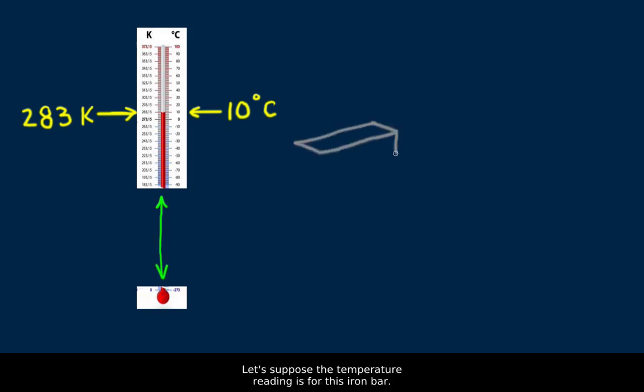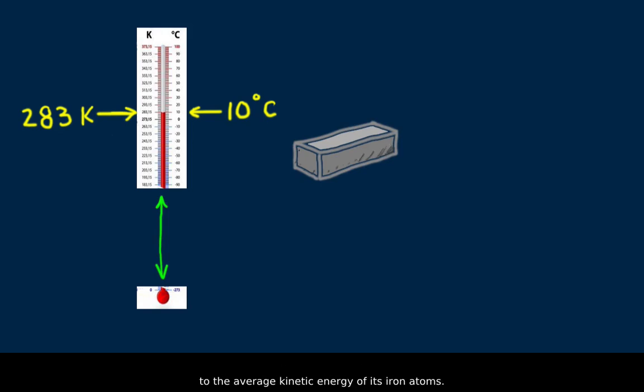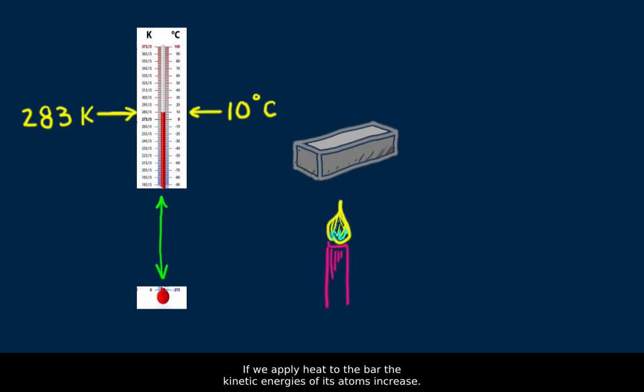Let's suppose the temperature reading is for this iron bar. We know that the temperature of the bar is proportional to the average kinetic energy of its iron atoms. If we apply heat to the bar, the kinetic energies of its atoms increase. If we apply enough heat to the bar and increase the average kinetic energy of its atoms by twice, it will be twice as hot. On the Kelvin scale, this would be twice 283, or 566 kelvins.